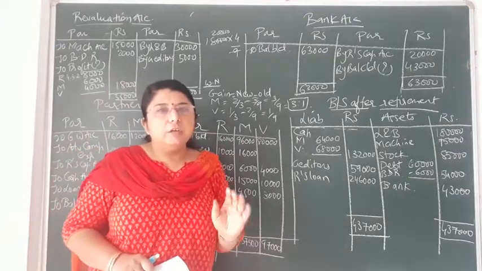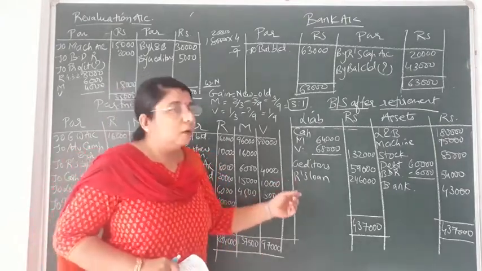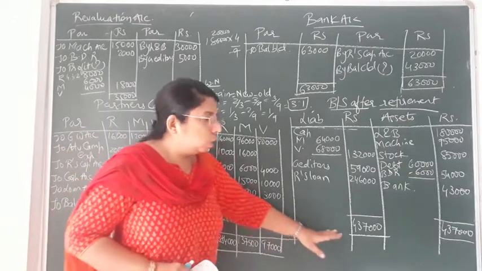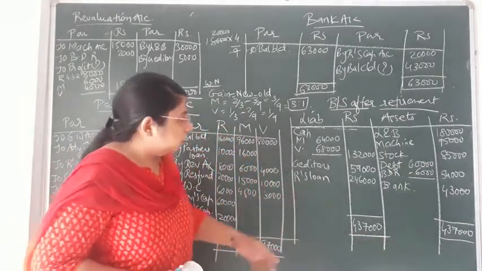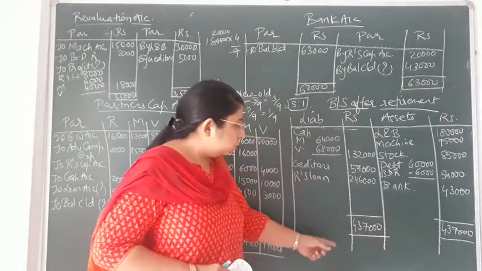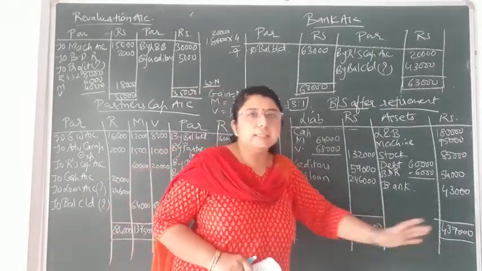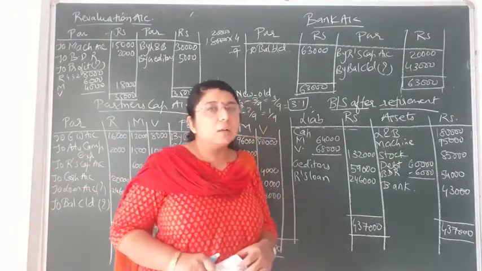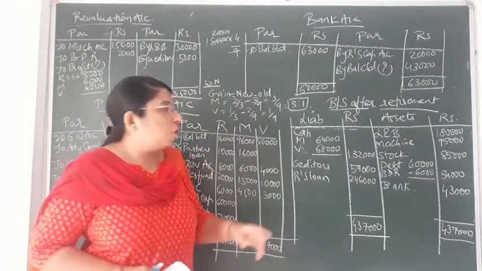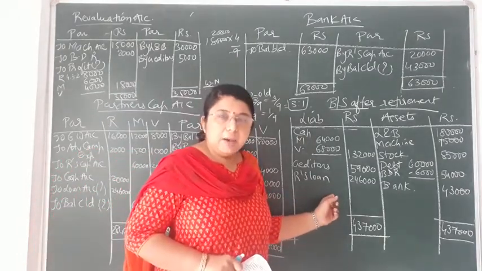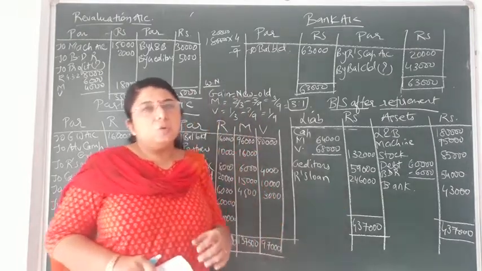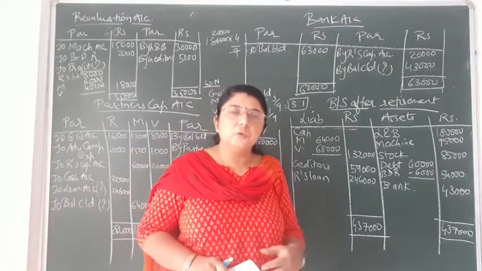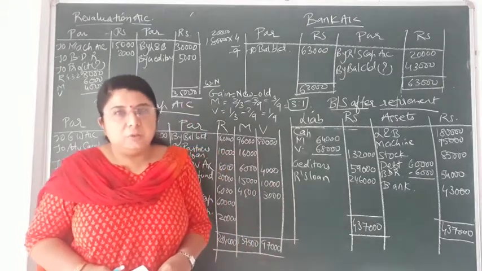After completing all the entries, you have to look in the old balance sheet to check that no adjustment or entry remains to be posted in the new balance sheet after retirement. After checking all the entries and adjustments, you have to total the liability side and asset side. Here you can see the total of liabilities and assets comes equal, that is 4,37,000 and 4,37,000. It means our answer is correct. If the totals of the liability and asset sides do not come equal, it means you have not done the simultaneous posting of an entry in the balance sheet on the asset side or the liability side. So while posting the adjustments, the two entries of an adjustment should be posted together so that no entry is missed by you.